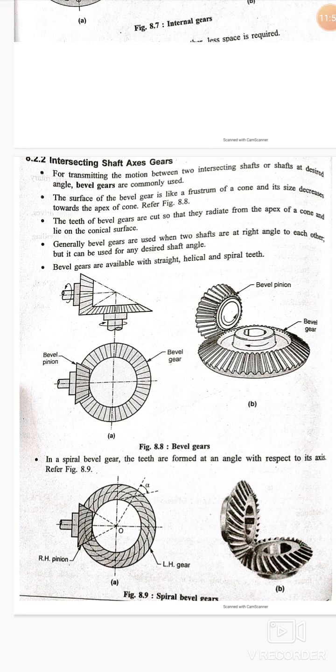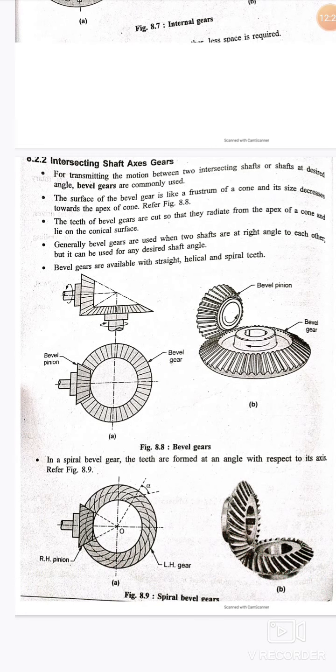From an application point of view, this type of bevel gear is generally used in the drilling machine. Similarly, spiral gears are also an example of intersecting shaft axes, where the teeth are spiral in nature and the two shaft axes intersect each other. So this is the brief introduction about the gears.